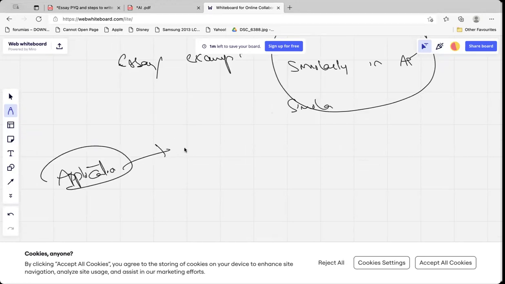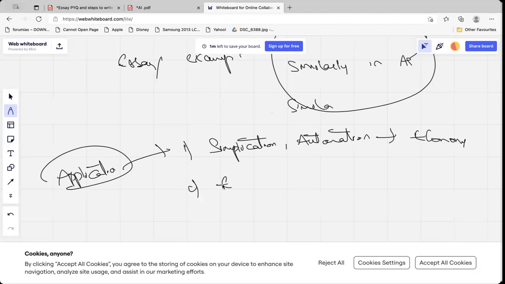So I'm saying the first point of the applications of the AI, or the opportunities of the AI, is simplification of process or automation, and increasing the output of the economy.